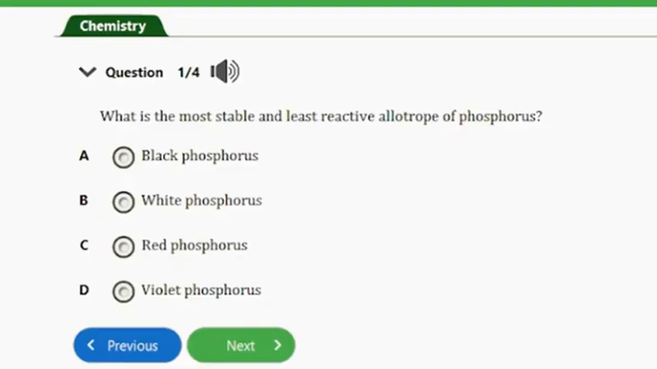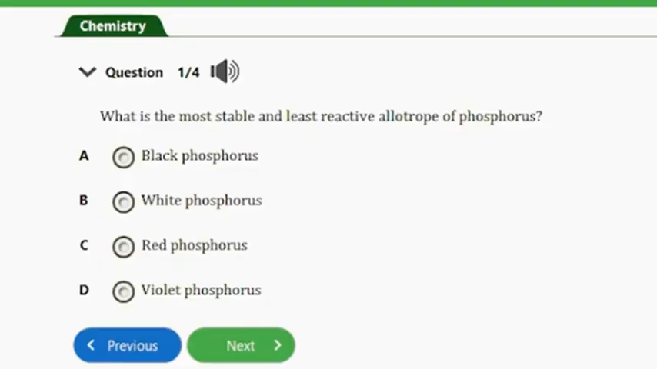It says, what's the most stable and least reactive allotrope of phosphorus? A. Black phosphorus. B. White phosphorus. C. Red phosphorus. D. Violet phosphorus. The answer to this question is option A, black phosphorus. The black phosphorus is actually the most stable and least reactive allotrope of phosphorus.